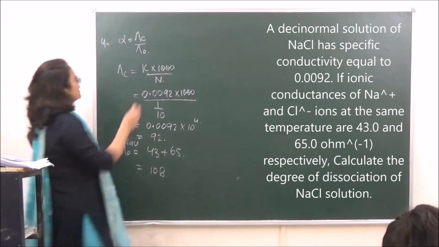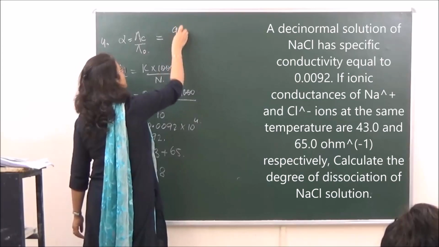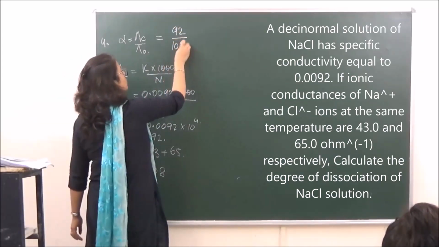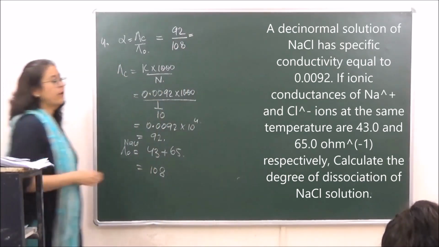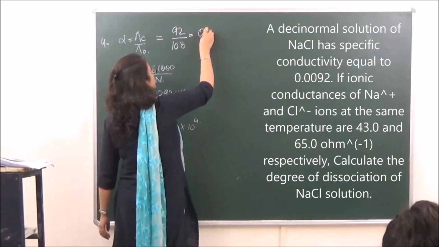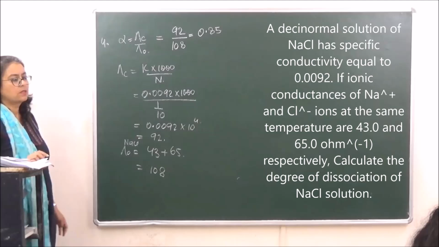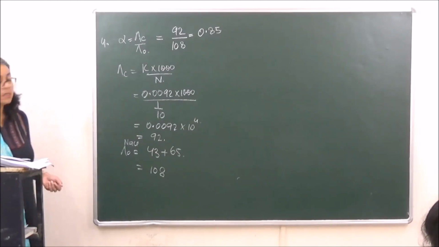Okay, so we calculate alpha over here, where lambda C is equal to 92 and lambda naught is equal to 108, and the answer comes to 0.85. So the degree of dissociation is 0.85 or 85%. Got it? Then the last question.